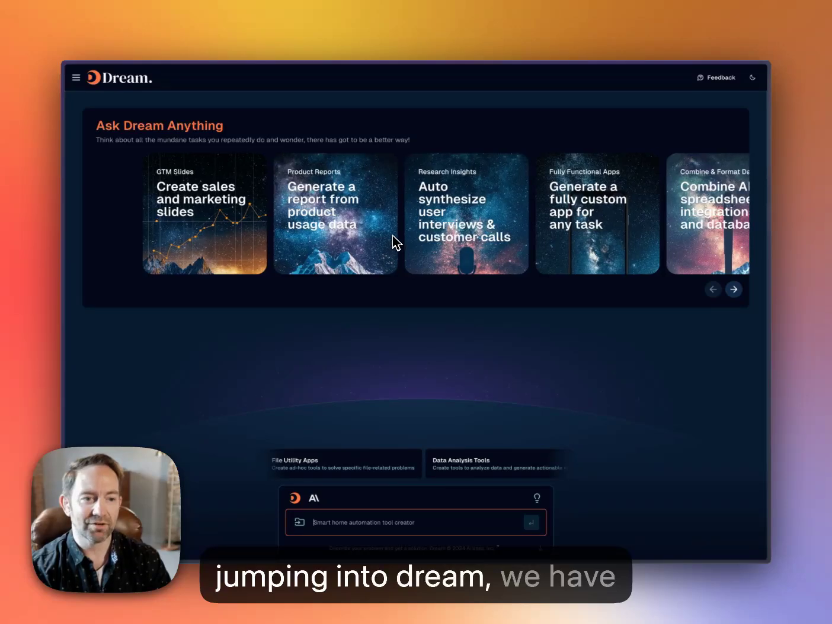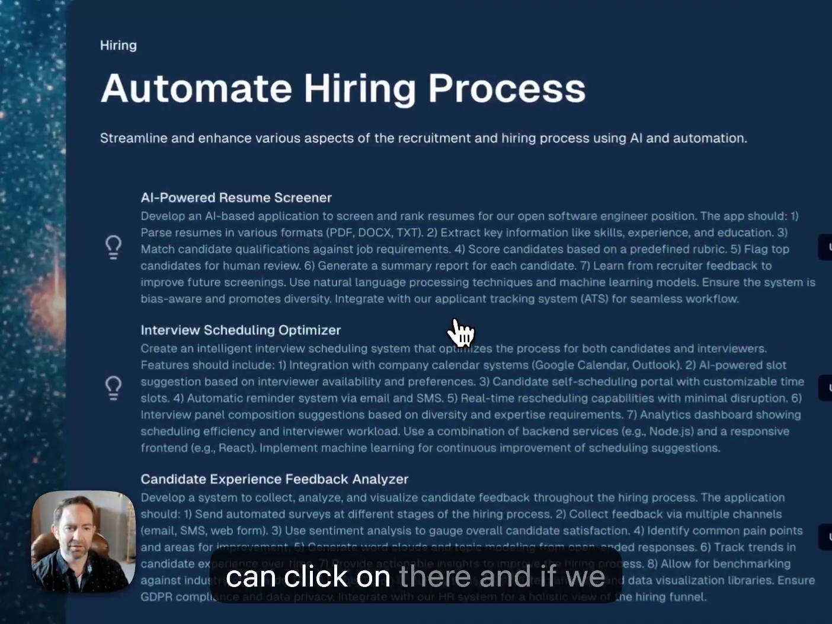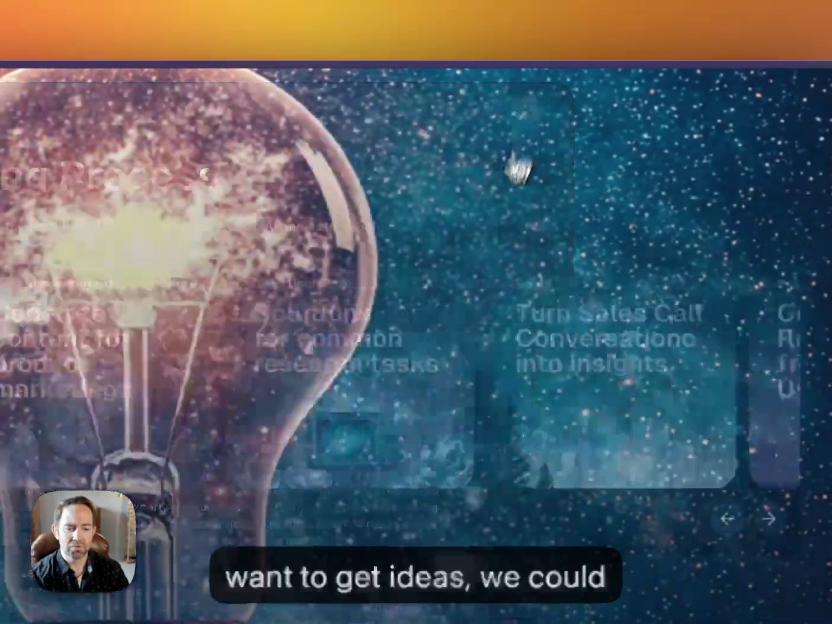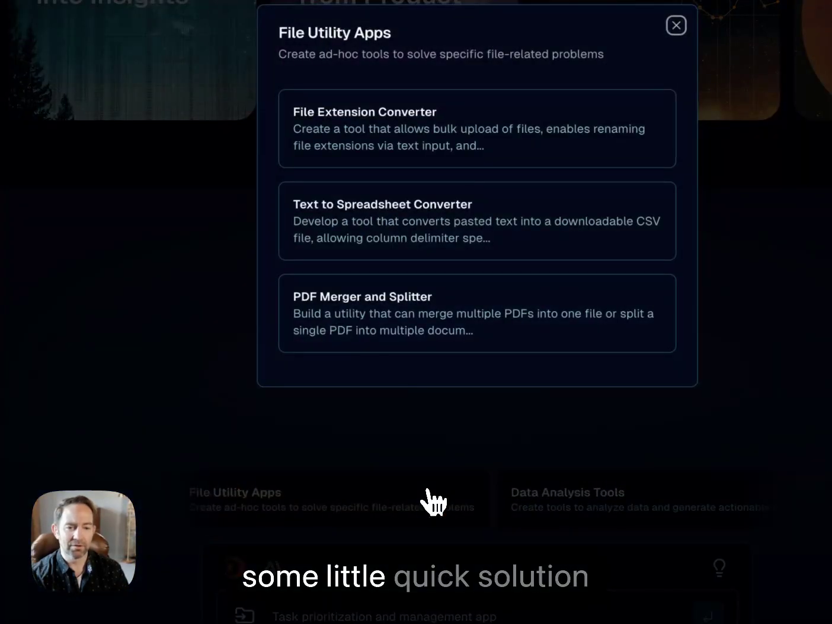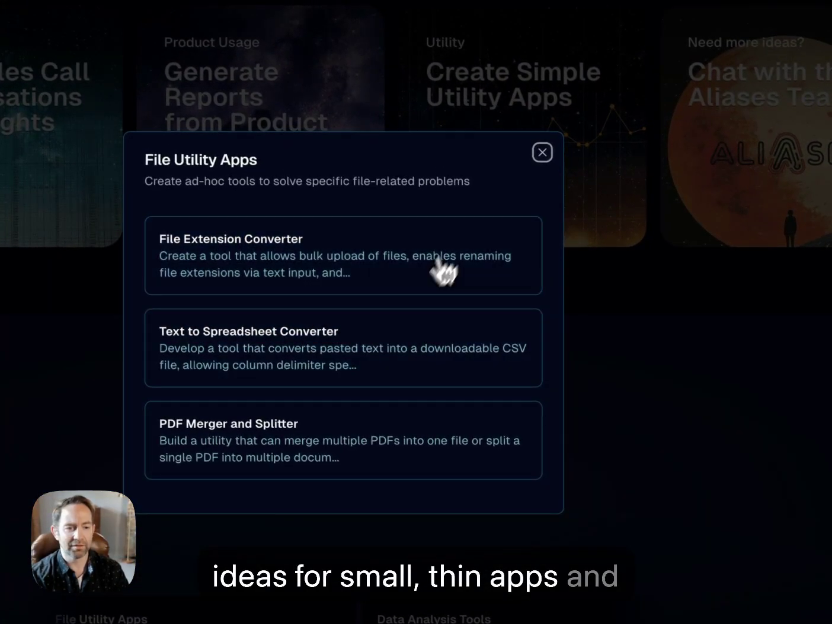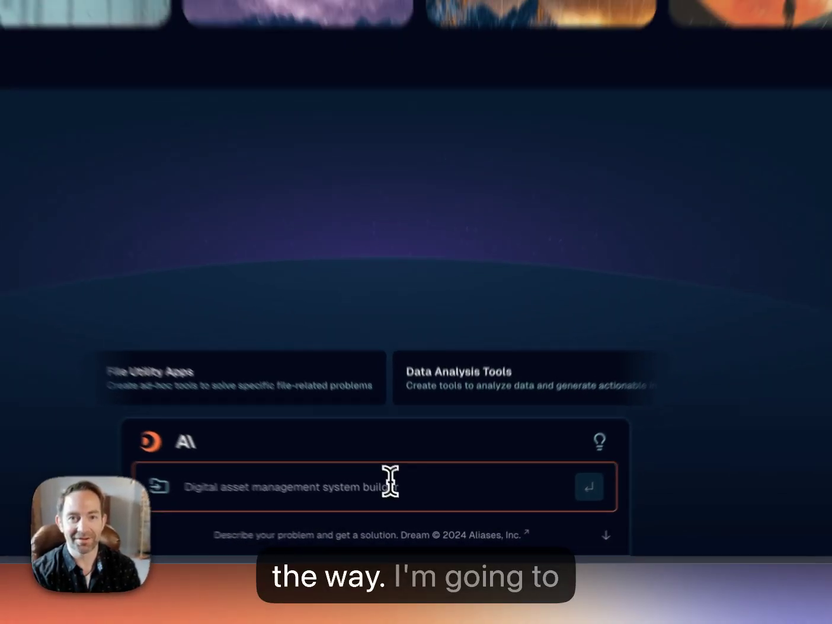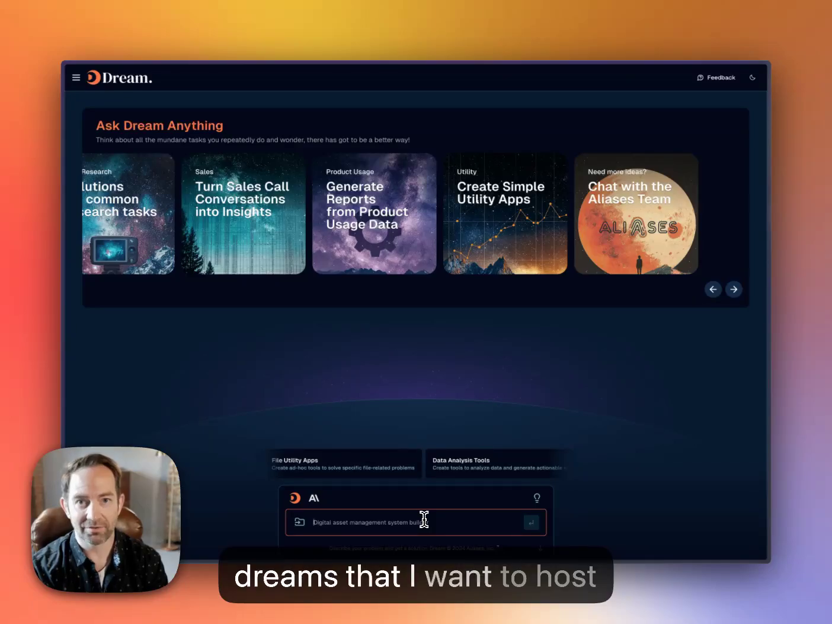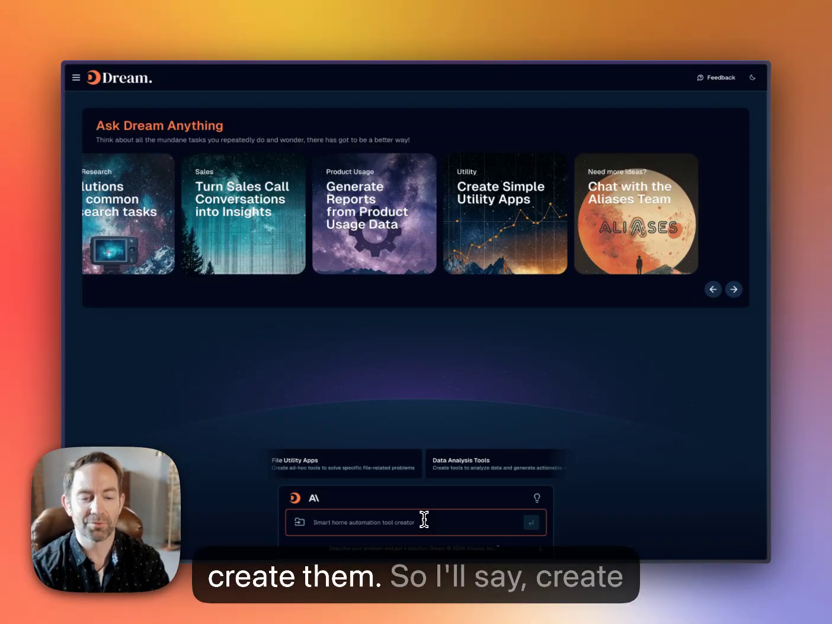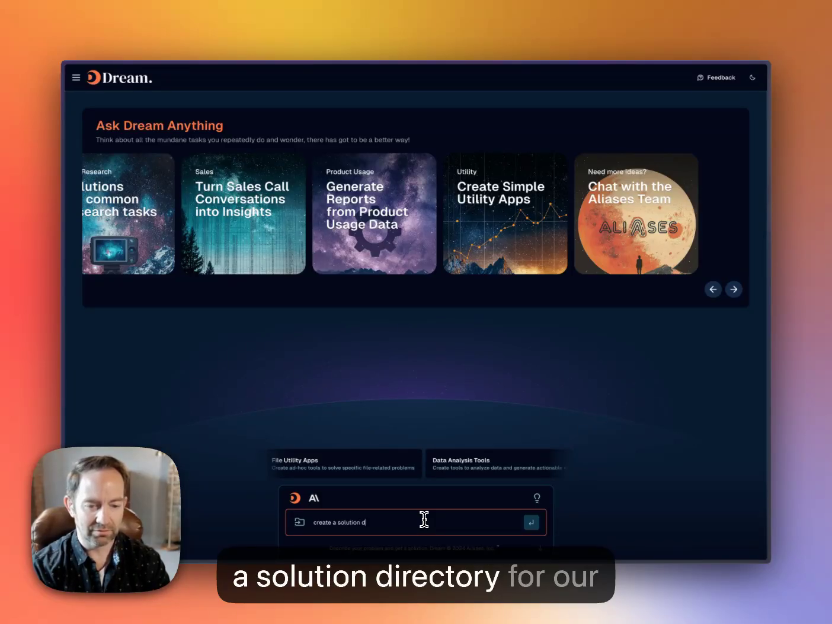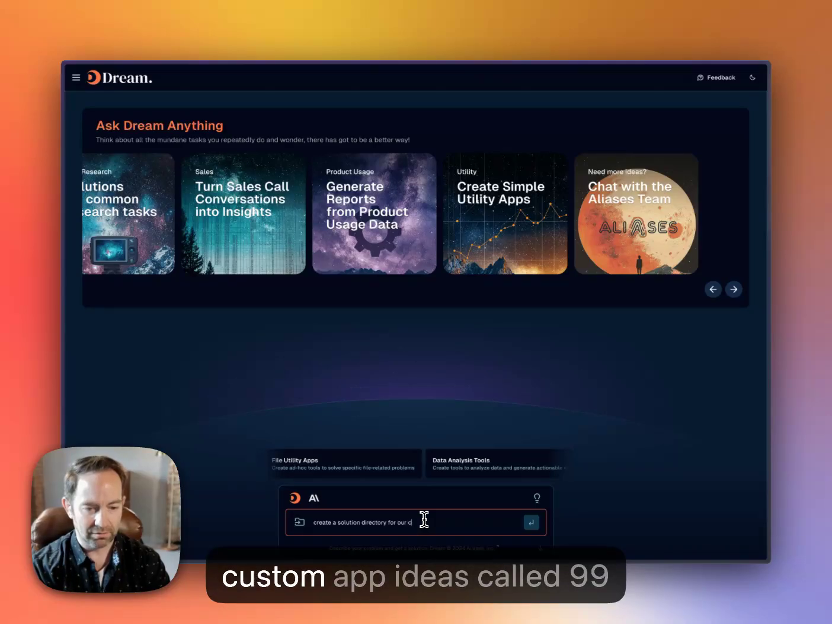So jumping into Dream, we have a bunch of ideas here. We can click on there, and if we want to get ideas, we could also come down here for some quick solution ideas for small, thin apps and solutions, or you could just type what you want. This is going to be super meta, by the way. I'm going to describe the directory for 99 Dreams that I want to host these recordings on after we create them. So I'll say, create a solution directory for our custom app ideas called 99 Dreams.